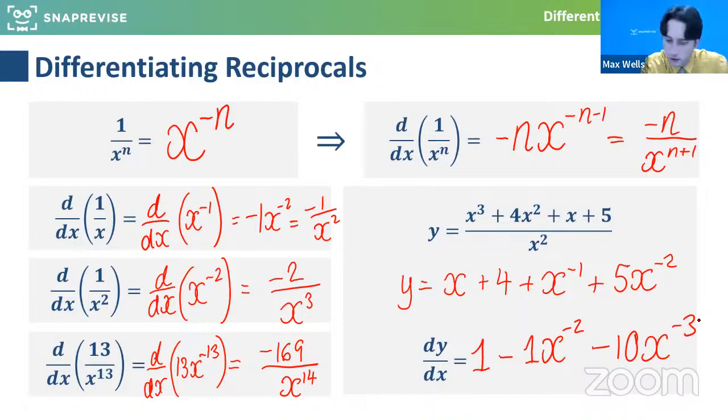Brilliant question. So this one here, why is this 5x to the minus 2? You could think of that as 5 over x squared. So if we were to do these all separately, x cubed over x squared would cancel, 4x squared over x squared would cancel, and then x over x squared is 1 over x. But what we're saying is 5 over x squared, this last bit, would simplify to 5x to the minus 2. Does that make sense?